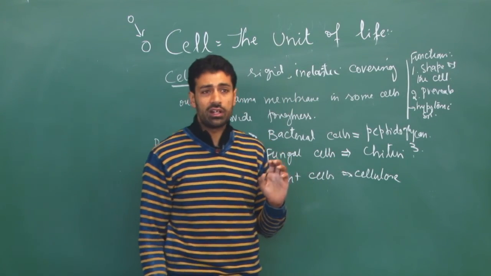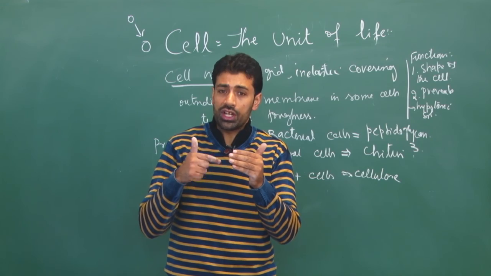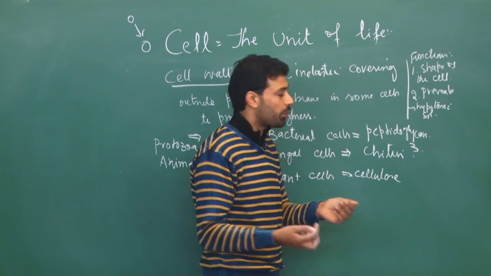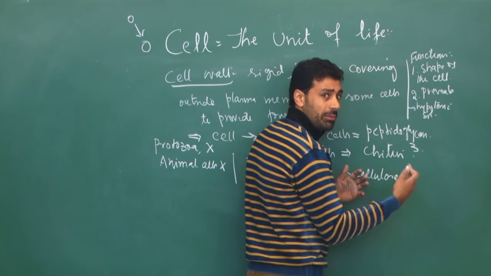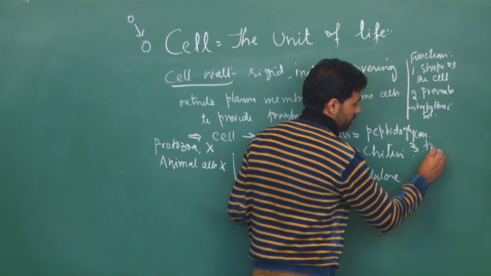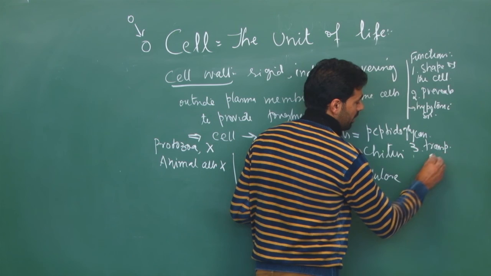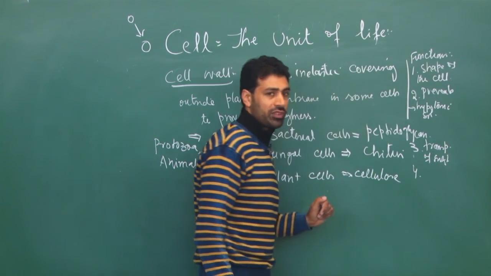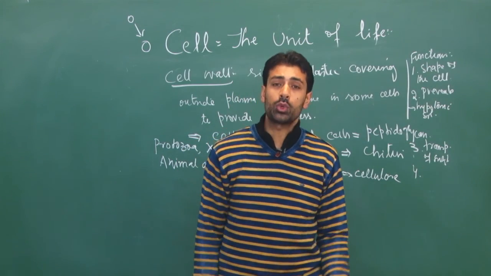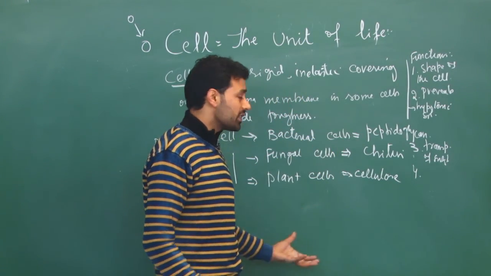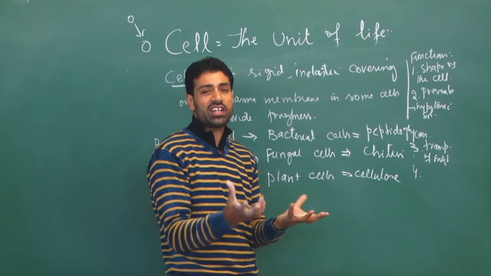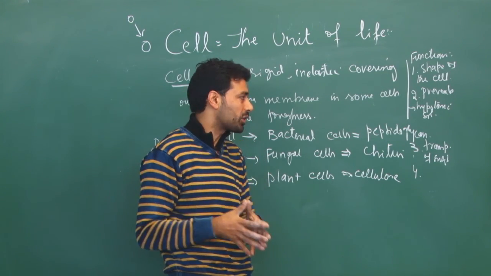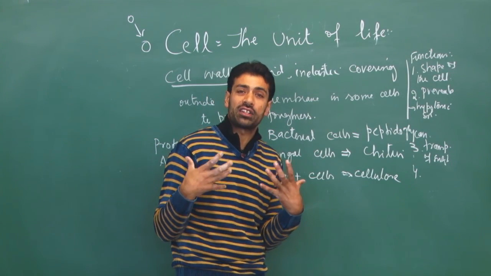Then, number third, if any substance has to go into or out of the cell, the cell wall should allow it, only then is it possible. So to some extent it helps in transportation of substances. And number fourth and last, it wards off pathogens. Plant cells are not subjected to too many infections, because the cell wall throws off the pathogens so that they may not infect the plant body.